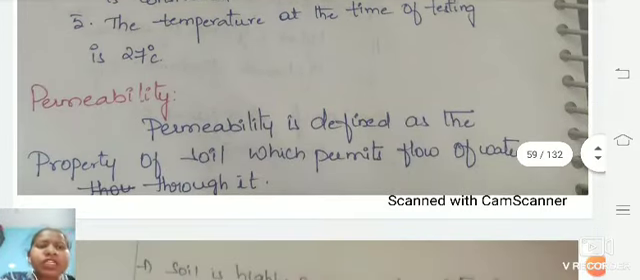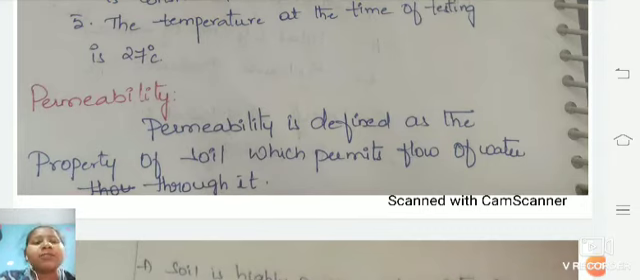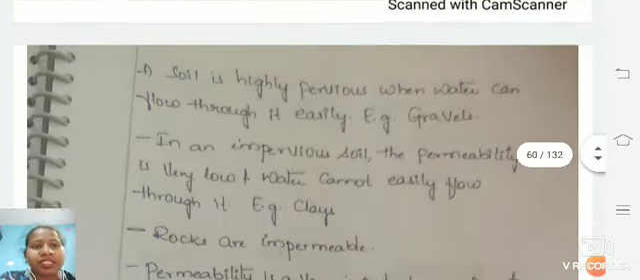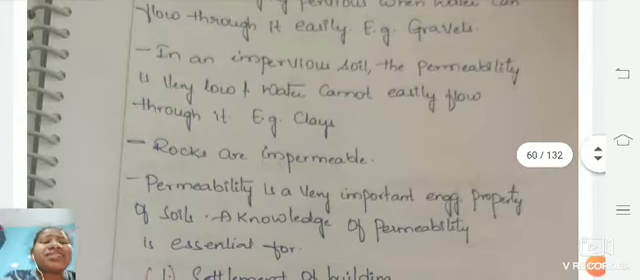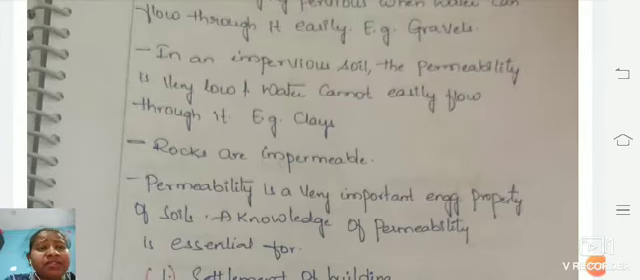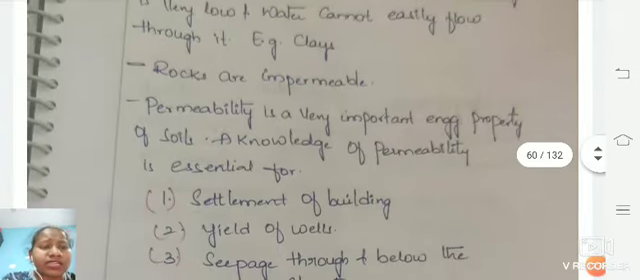Permeability, as we know, defines the property of soil which permits water to flow through it. That is nothing but permeability. Whenever you go for high permeability, you will have different types of soils, like pervious soil and impervious soil, like clay, gravel, and all those things. Rocks and the like will also be taken into consideration.